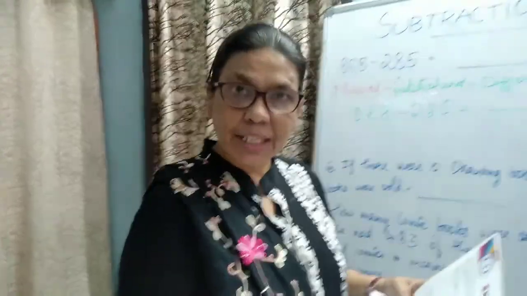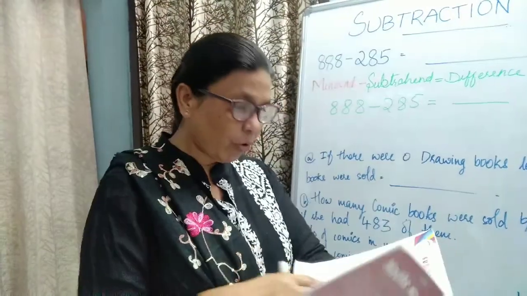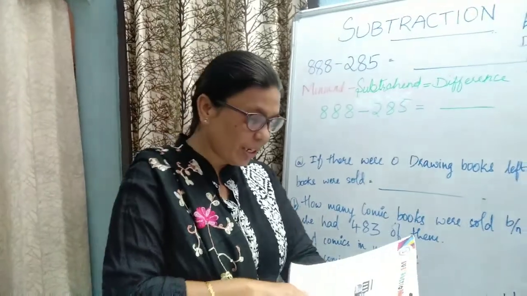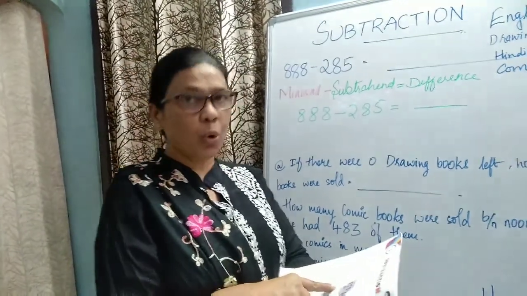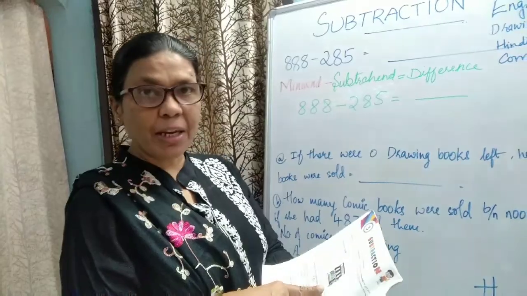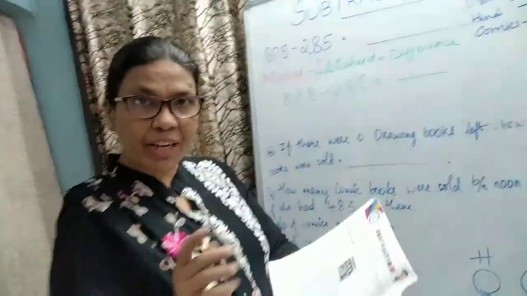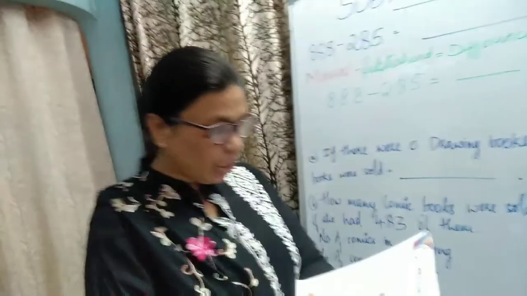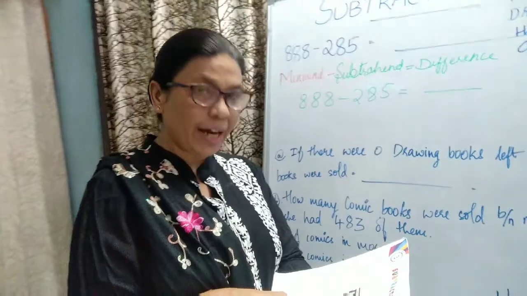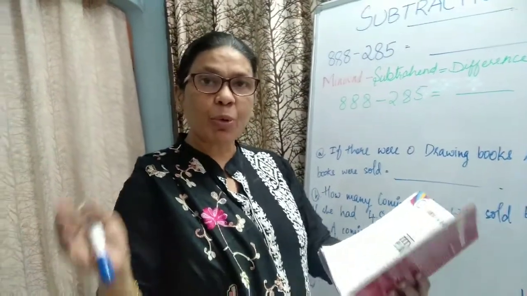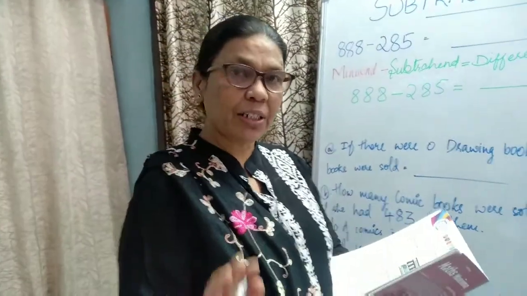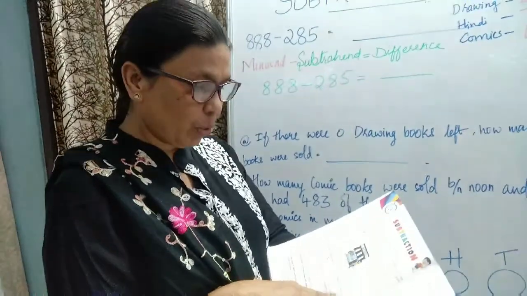Everyone, see page number 44. I am reading this. You just listen and try to understand. Mehak is a book owner. Mehak is the name of one girl who is having a bookstall. She went to the book fair to sell her books. She went to some other place and she put one stall there, okay, for selling the books.